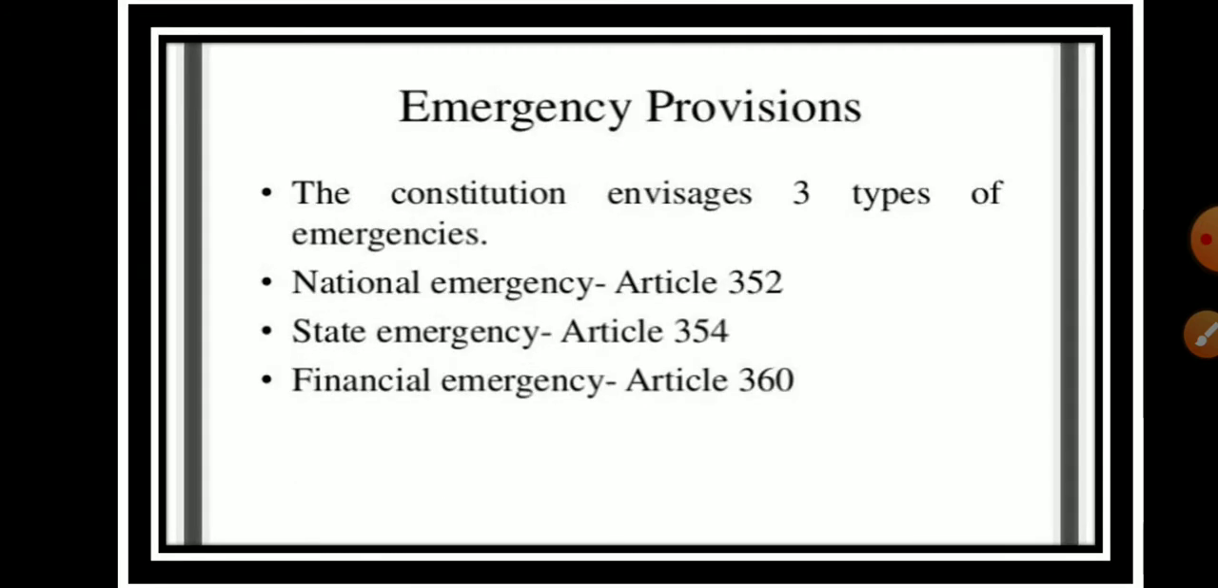The next one is the emergency provision. The emergency provision in our constitution mentions three types of emergency, that is national emergency included in article 352, state emergency article 356, and financial emergency article 360. And these emergency provisions are initiated by the president.